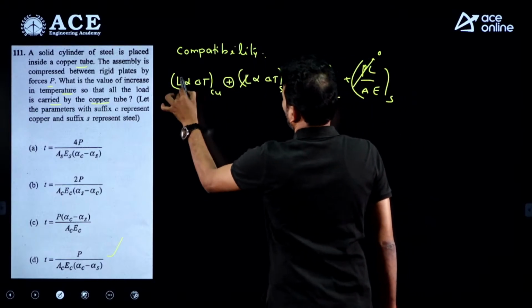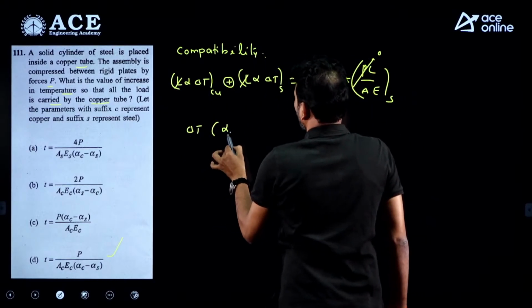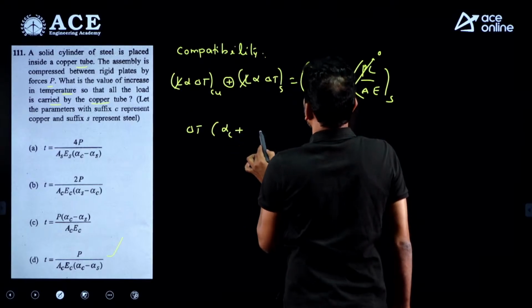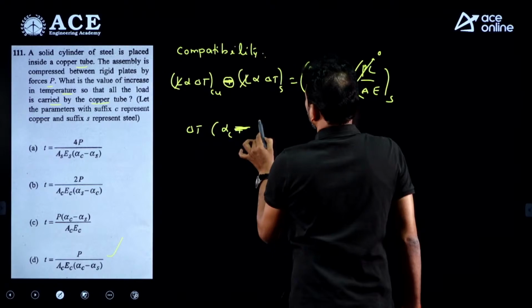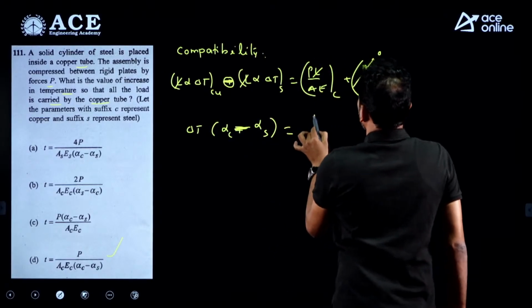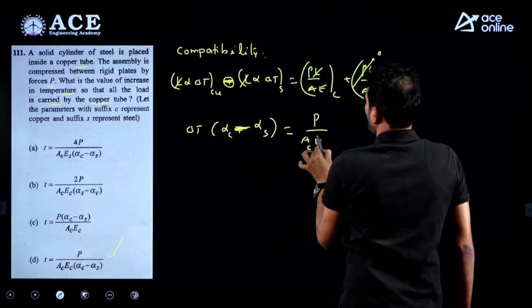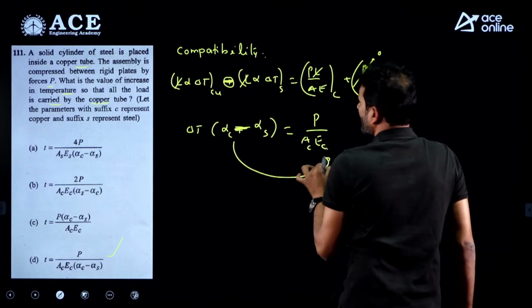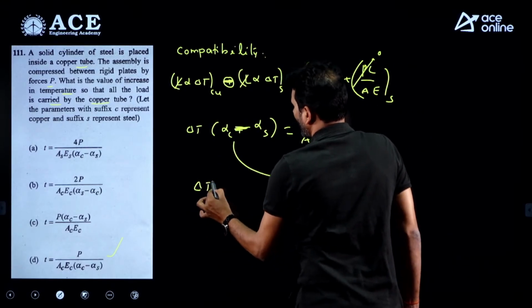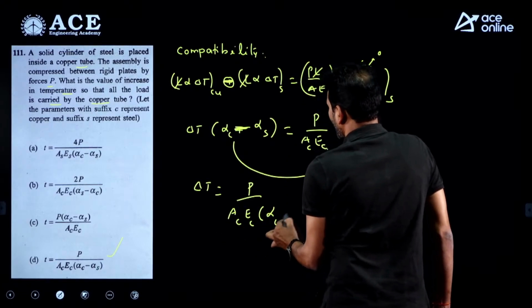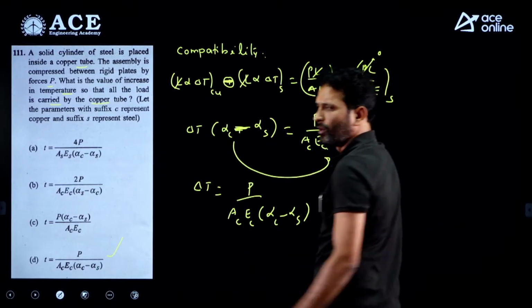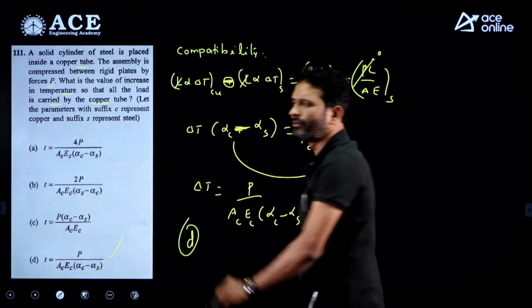L is getting cancelled. Del T into alpha C minus alpha S equal to P divided by AC EC. This term you can bring this side, then you are having the del T value, del T equals P divided by AC EC into (alpha C minus alpha S). So option D is correct for this question.